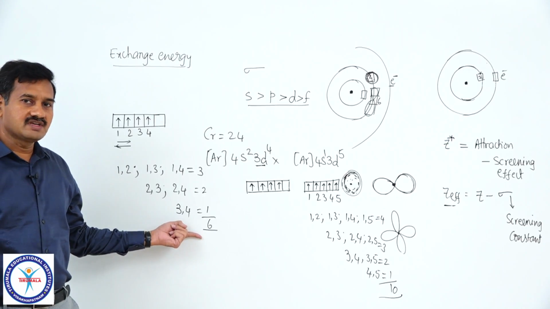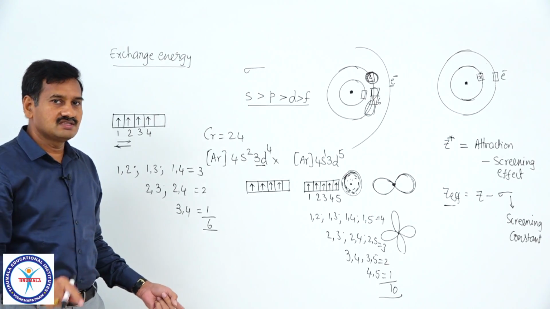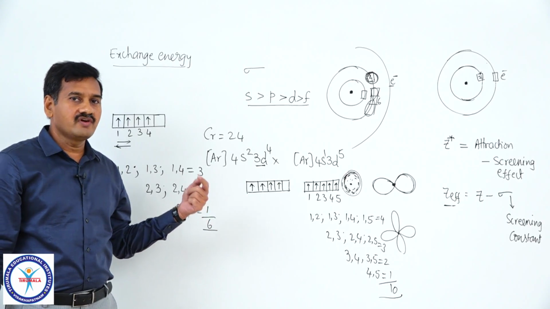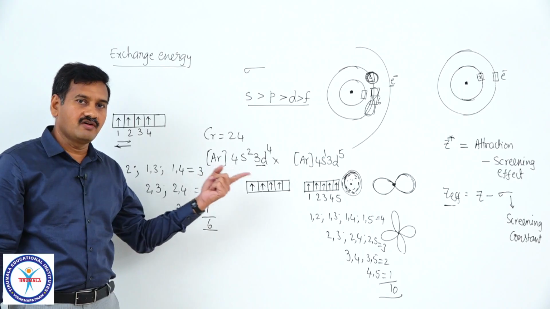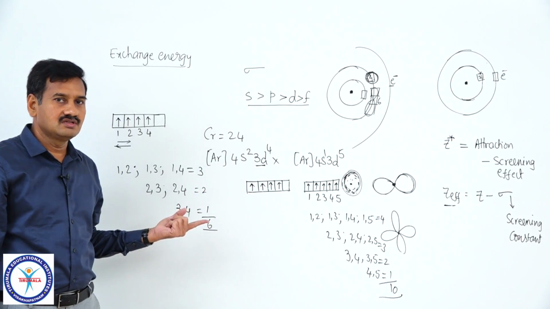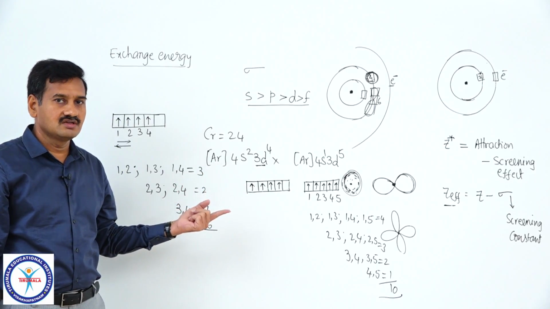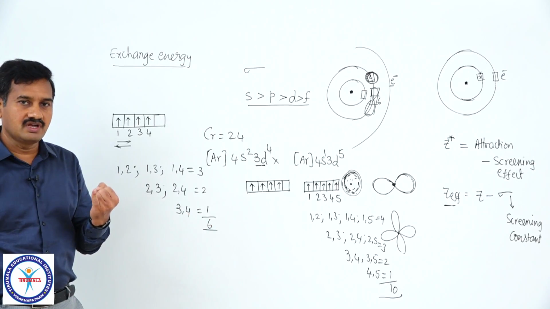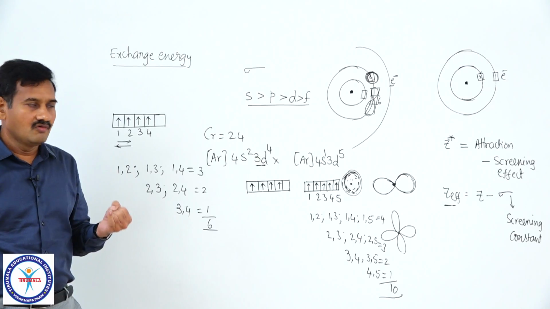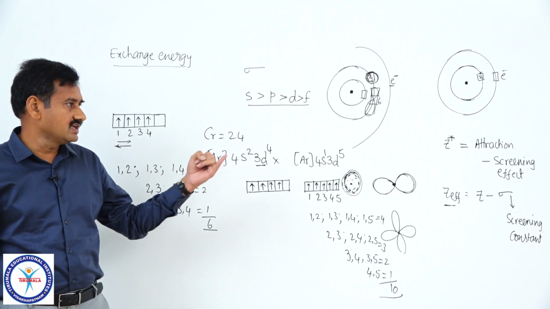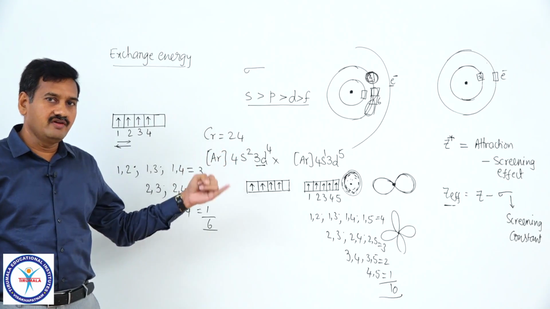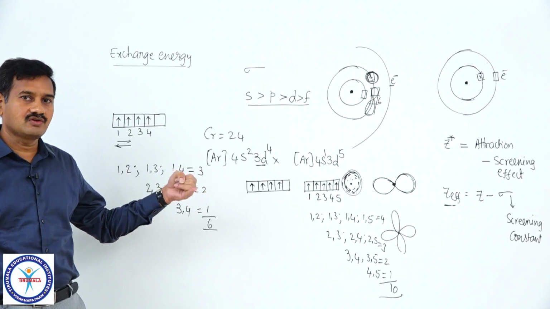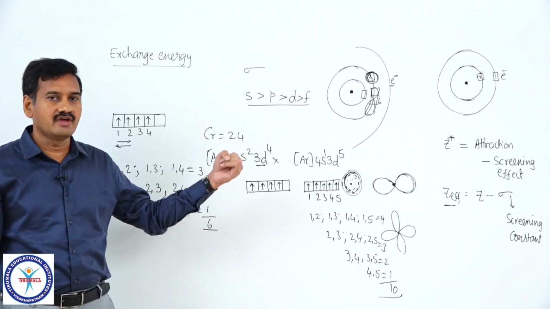If more number of exchanges are there, more is the loss in energy, more is the stability of the atom. So, chromium with which configuration is more stable, with d5 configuration or d4 configuration? The answer is with d5 configuration. So, extra stability of chromium with argon 4s1 3d5 is due to one reason, the screening effect. With d5 configuration, the screening effect value is less, hence effective nuclear charge is more, stability of the atom is more.